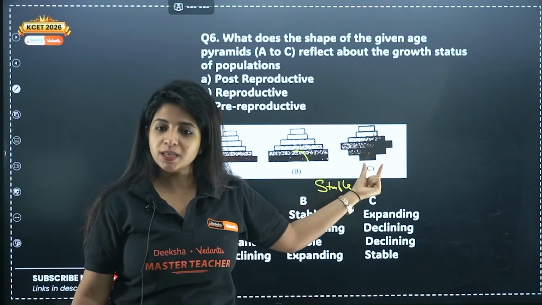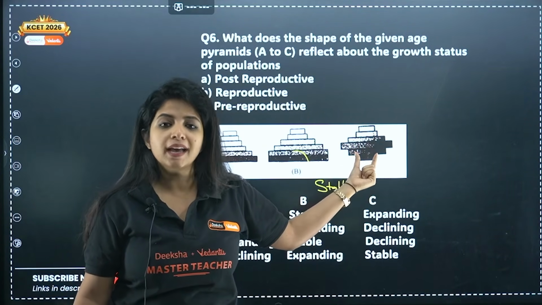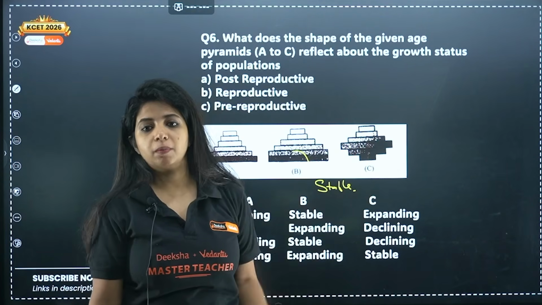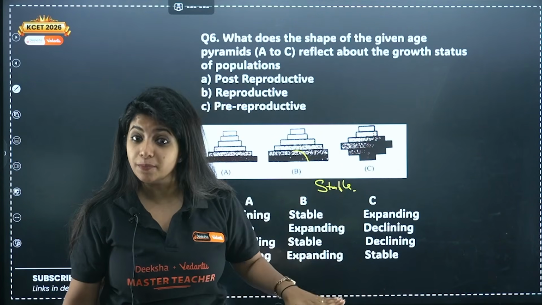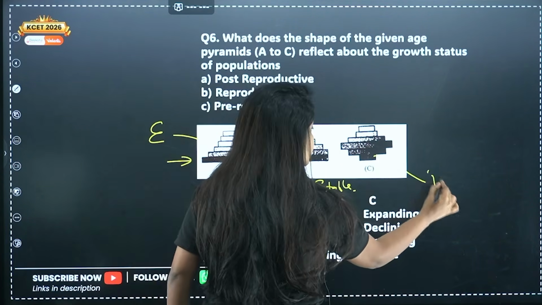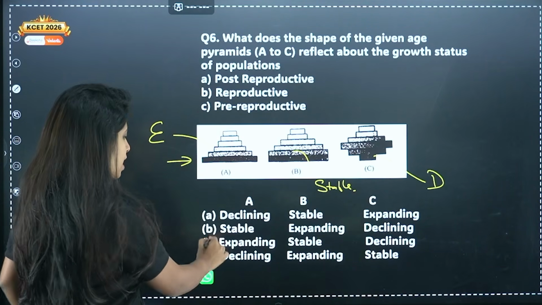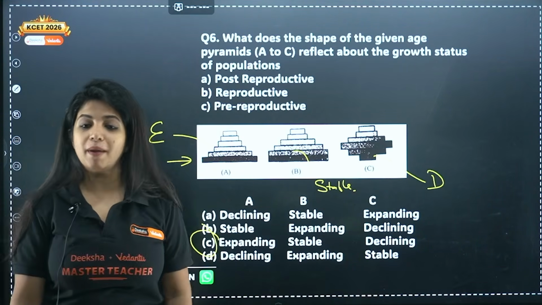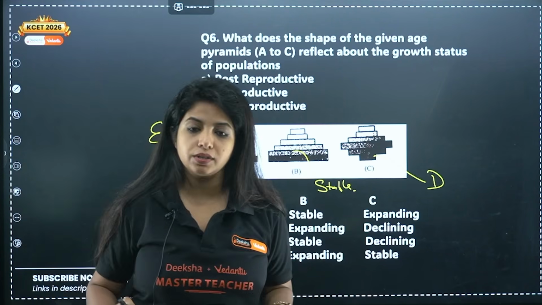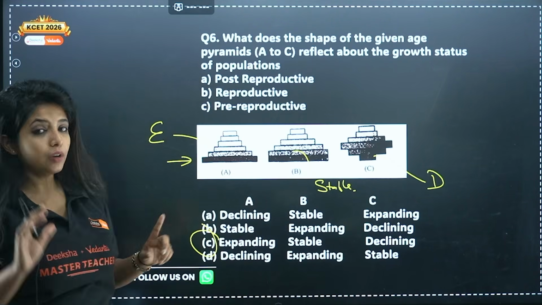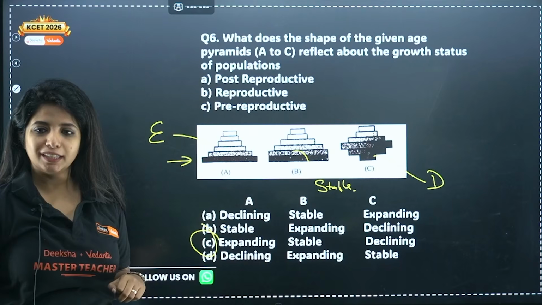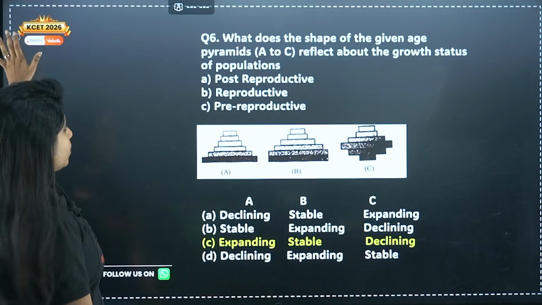If they are less in amount, in future who is going to reproduce and who is going to increase the population size? Arey Baba, there is no one. So can I say it's a declining population? Yes, it is a declining population. So your answer should be expanding, stable and then declining. And C is the only option that matches with all the criteria that we just discussed. Okay? C is your answer for this particular question. Cool? Yes. Now the next question.